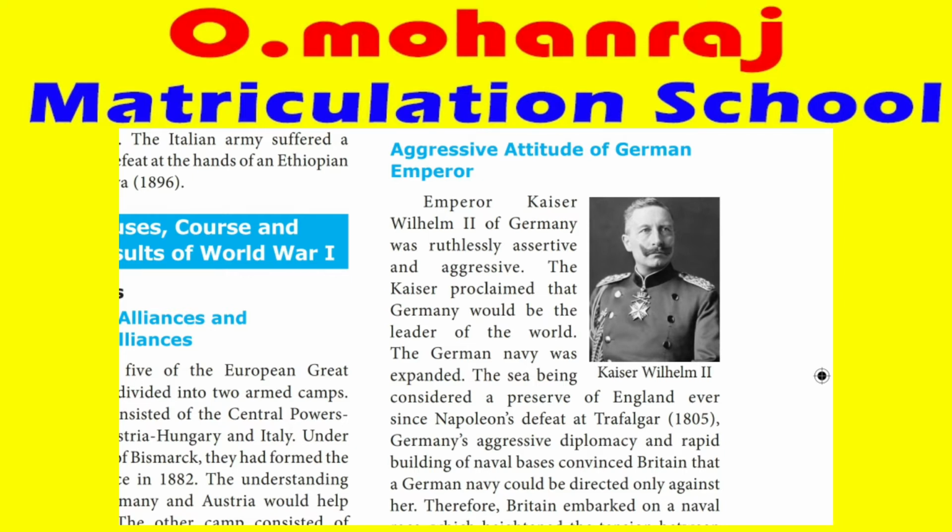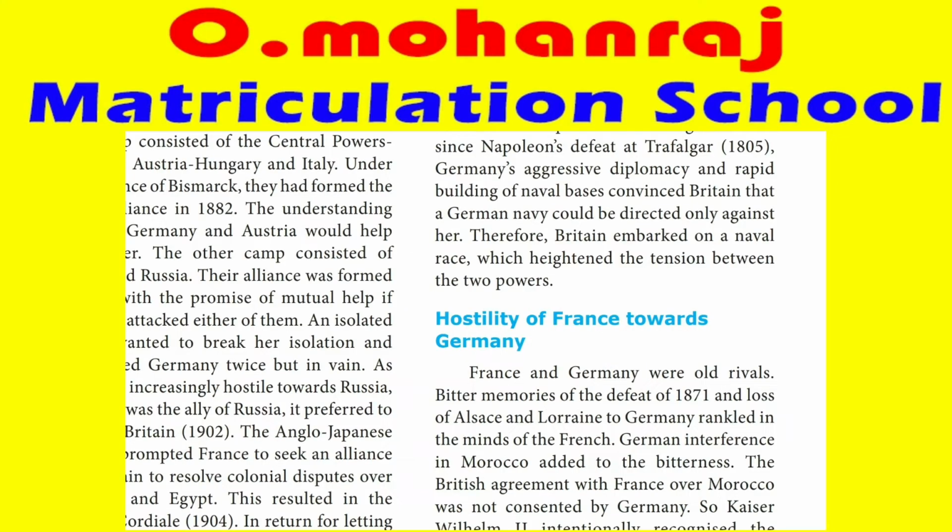The German navy was expanded, the sea being considered a preserve of England ever since Napoleon's defeat at Trafalgar. That is 1805. Napoleon Bonaparte was a great French ruler. After the Battle of Waterloo, he was defeated. After that, the whole Atlantic Ocean was under the control of England. So the sea was a great treasure for England, and now Germany wanted to bring that sea under her control.